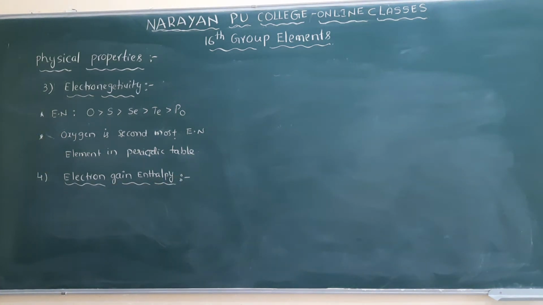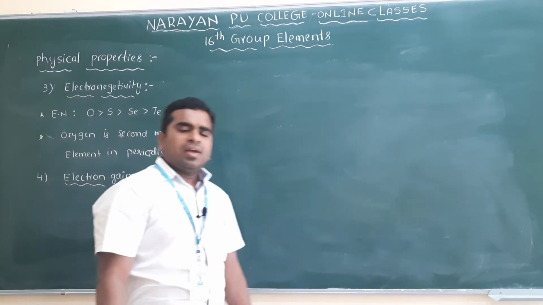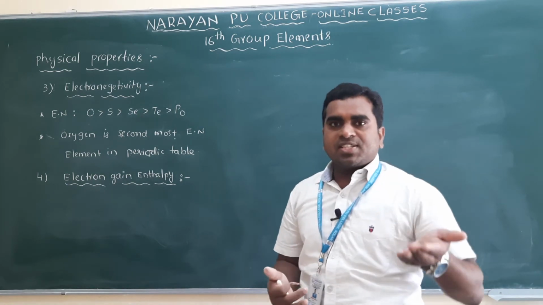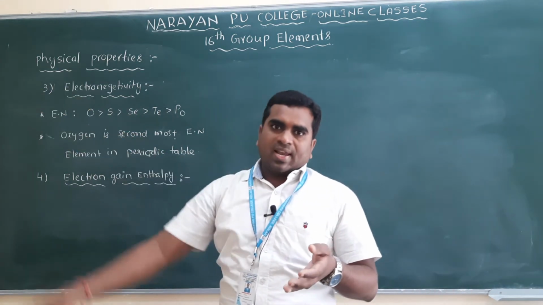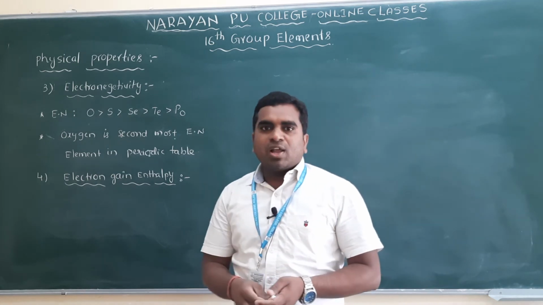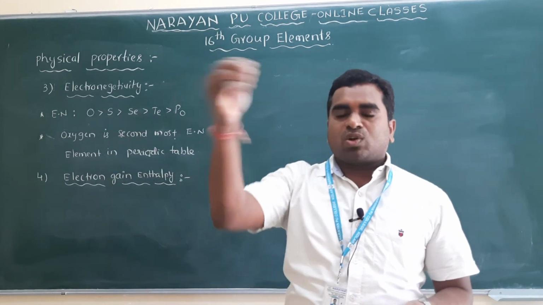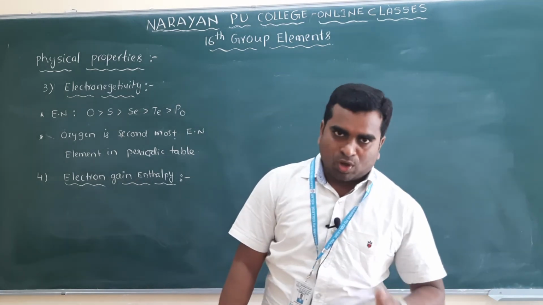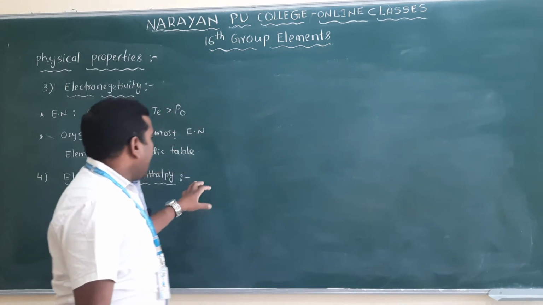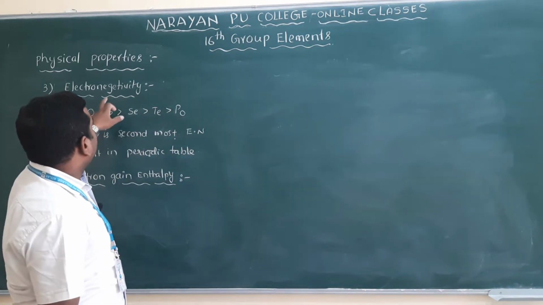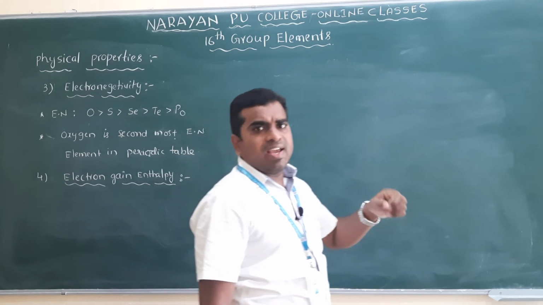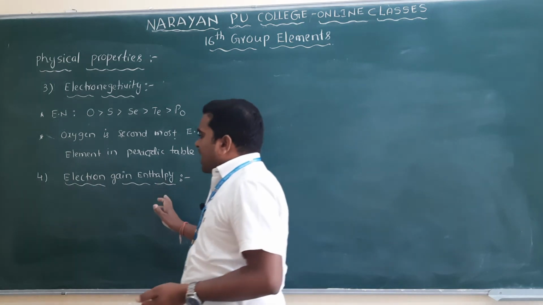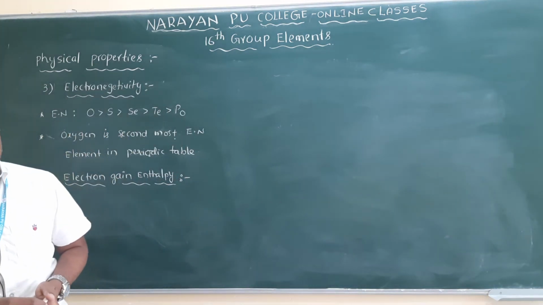You know ionization energy and electron gain enthalpy. Ionization energy means the energy required to remove an electron. So what does electron gain enthalpy mean? The energy released when an electron is added is called electron gain enthalpy. And the 15th group elements, being highly electronegative, have high electron gain enthalpies.